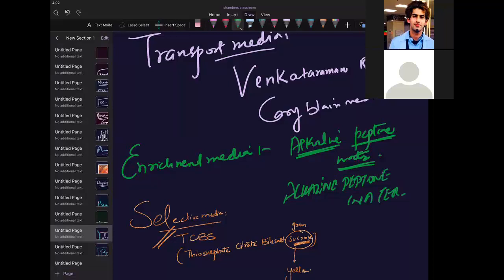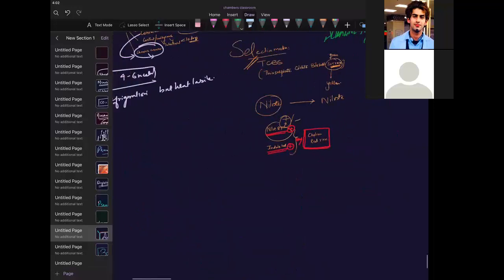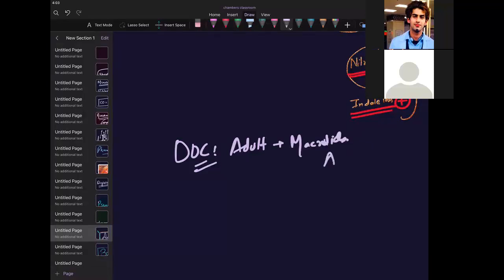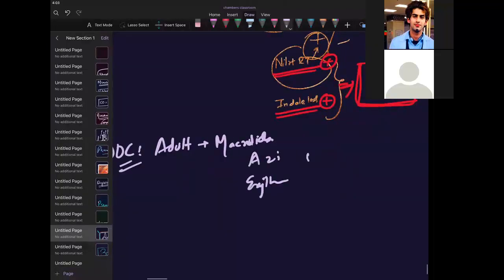So what is the drug of choice for this? How will you treat this condition? Drug of choice, if it is an adult, you will give macrolides: azithromycin, erythromycin, and doxycycline.